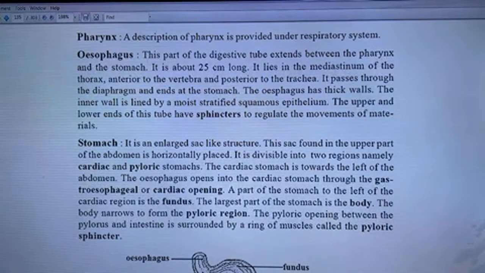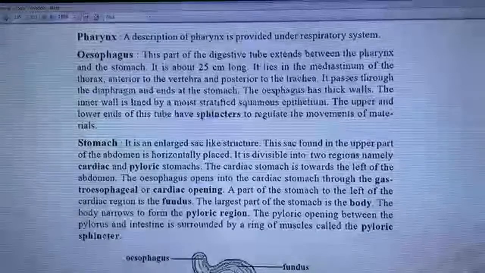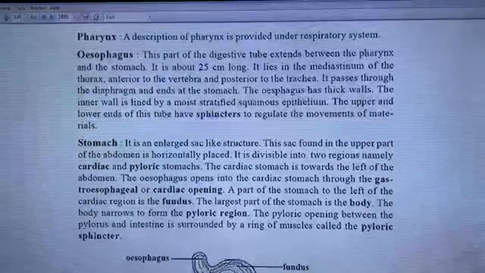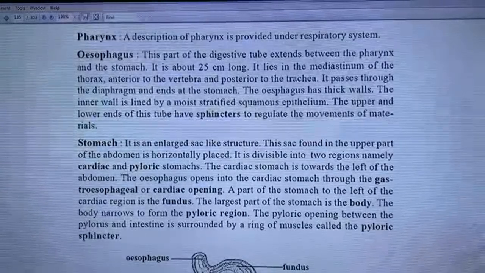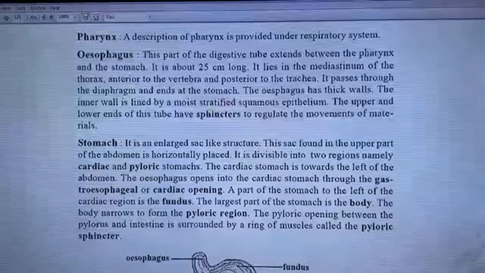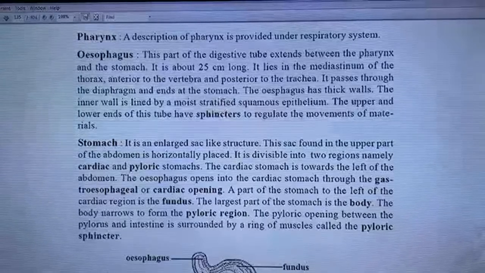It passes through the diaphragm, and the esophagus has thick walls. The inner wall is lined by a moist stratified squamous epithelium. The upper and lower ends of this tube have sphincters to regulate the movement of materials.